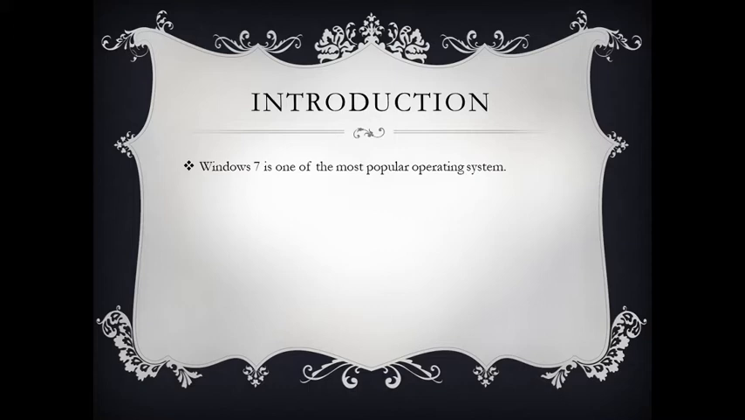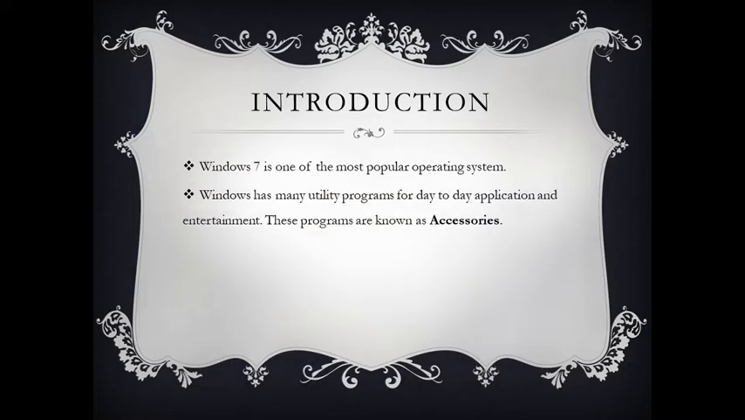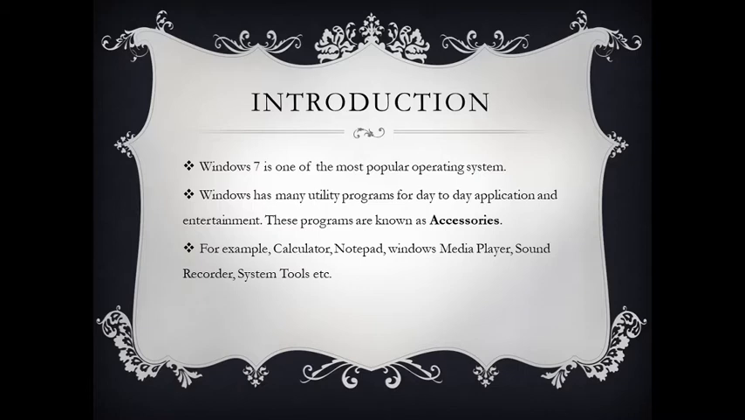Now this Windows 7 has so many programs which help us in day-to-day application and entertainment. These programs which help us in day-to-day application are known as accessories. Okay, can you give one example? Yes, for example, calculator, notepad, windows media player, sound recorder, system tools, and so many other programs which come under the category of accessories.